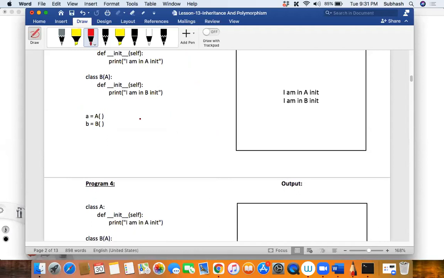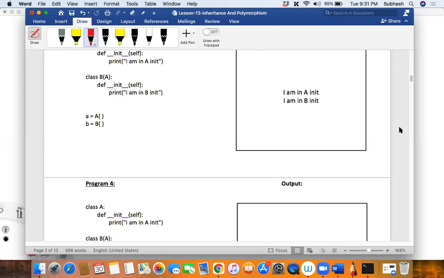Any doubts? Shall I proceed? Any doubts? Ankur, about diamond death. Okay, Ankur, diamond death is not here. If you want to know about diamond death, then I should have discussed Java, but it is not possible over here. If I want to explain deadly diamond of death, then I'll have to explain Java, multiple inheritance, what happens and all that. Anyways, we don't have the deadly diamond of death problem in Python, so I'm not going to discuss it here.